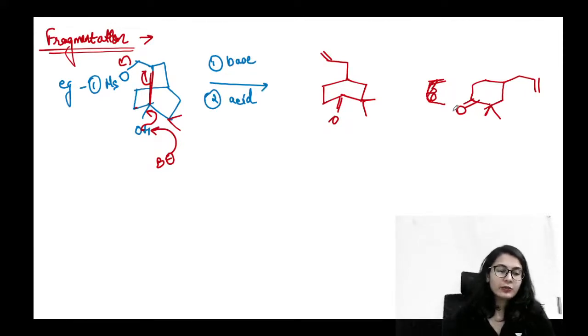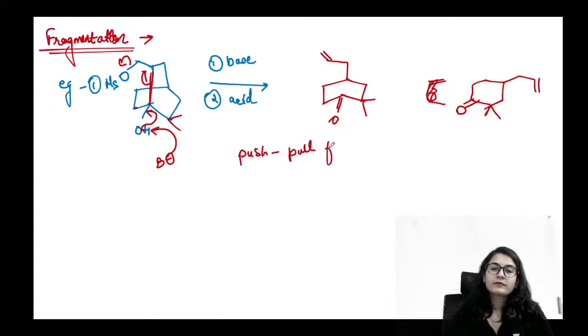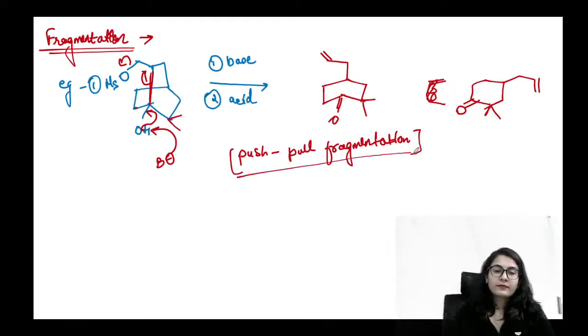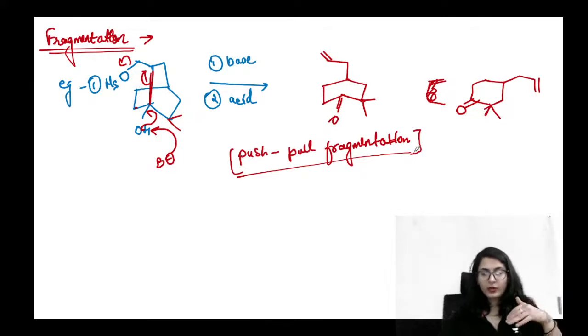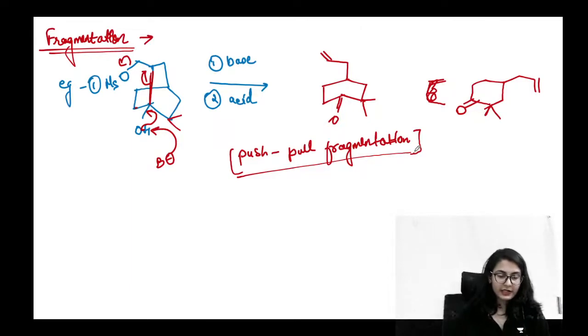Okay, इसको क्या बोलते हैं guys? What do we call this? We call this push-pull fragmentation. The OH proton is removed and the mesylate is a leaving group. So OH, O minus is pushing the electron और mesylate उसको लेके चला जा रहा है. That is why we call it a push-pull fragmentation.